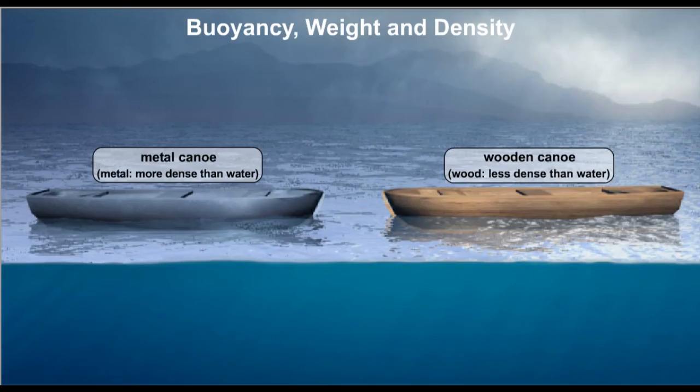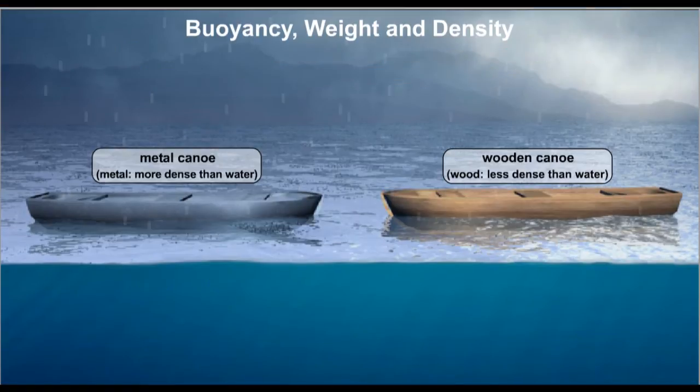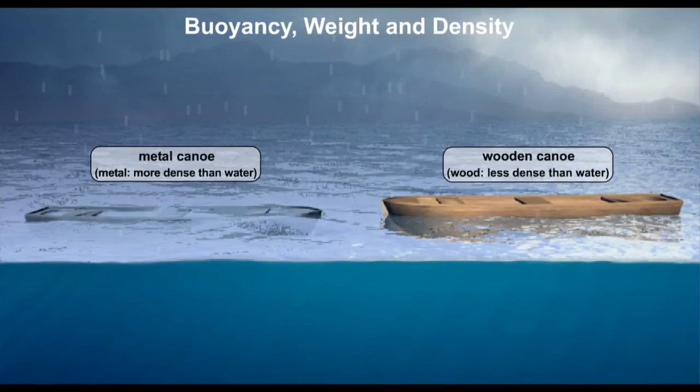Alright, we're going to look at buoyancy, weight, and density. Both of these boats are less dense than the water. That way they can float. If they were more dense than water, they would sink. Well, one's aluminum and the other one is wooden. But if it started to rain and the water started to fill up each one of these boats, the wooden canoe would be able to displace the water better because it's not as heavy as the metal boat. So the metal canoe would start to sink because the water inside of it would make it more dense than the water. Alright? It's all about density.